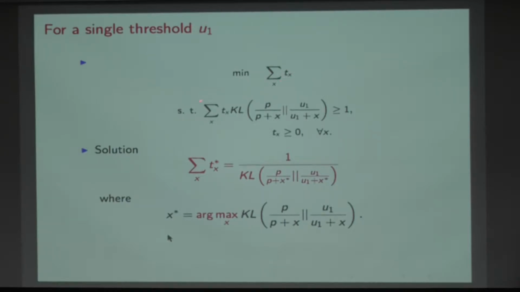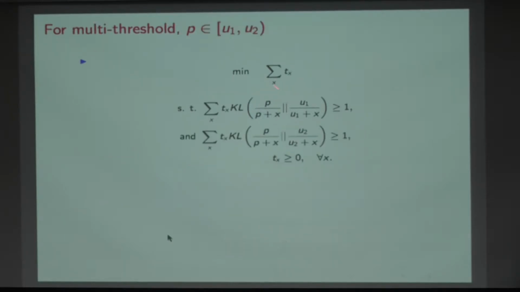So what should I do? The solution to this is just make t of x have only one value positive, where this guy is maximized. Wherever this guy is smaller, it gives t of x equal to 0. So just ask one question at the level x which maximizes this distance. So that's the only question to ask, basically. So this was for when there was one threshold.